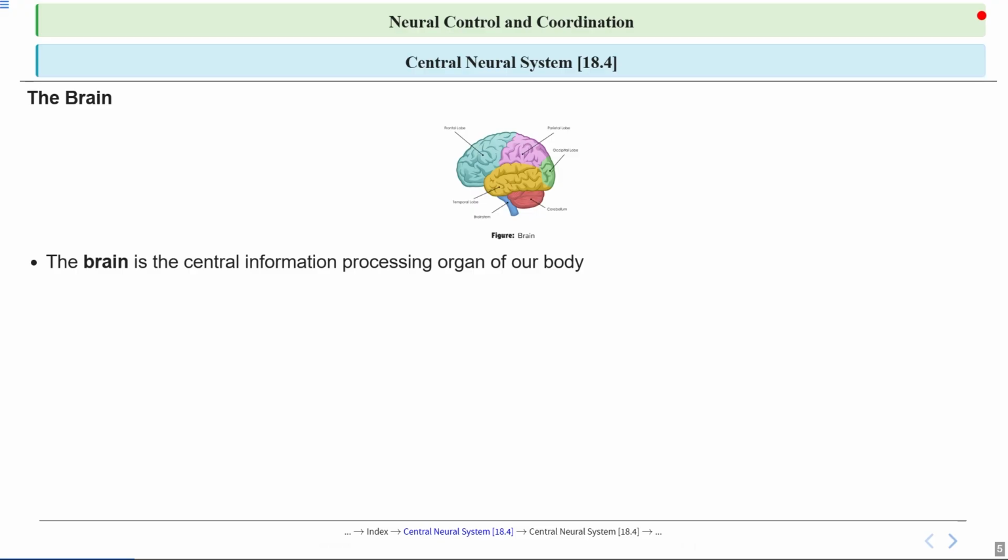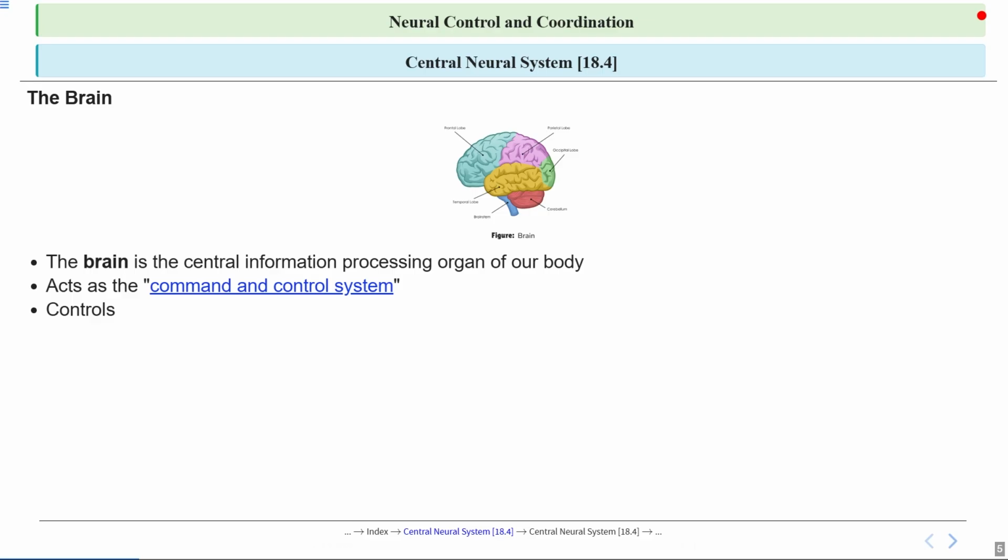So the brain is the main information processing organ in our body. You can think of it like the central computer that receives, processes, and sends out instructions to every part of us. Without the brain, none of our body systems could work together smoothly. We often call the brain the command and control system of the body. Just like a conductor leads an orchestra, the brain directs all our actions, thoughts, and feelings, making sure everything works in harmony.